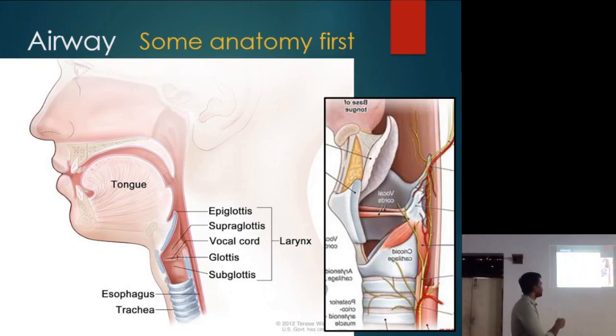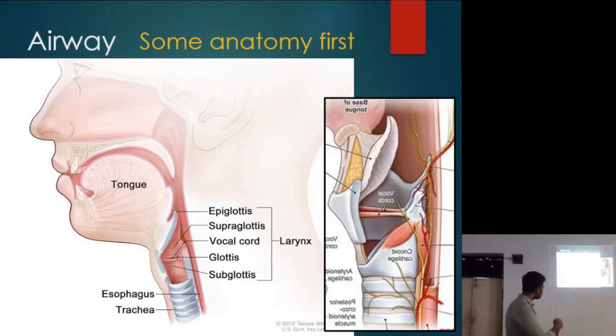Then we have this epiglottis. We have the thyroid cartilage. Can you see? This is the thyroid cartilage. Your hand won't reach now, leave it. So this is the thyroid cartilage, and below that we have the cricoid cartilage. And we have a small membrane between the thyroid and cricoid cartilage in the front. That is the cricothyroid membrane. Okay, this will come into play later on.